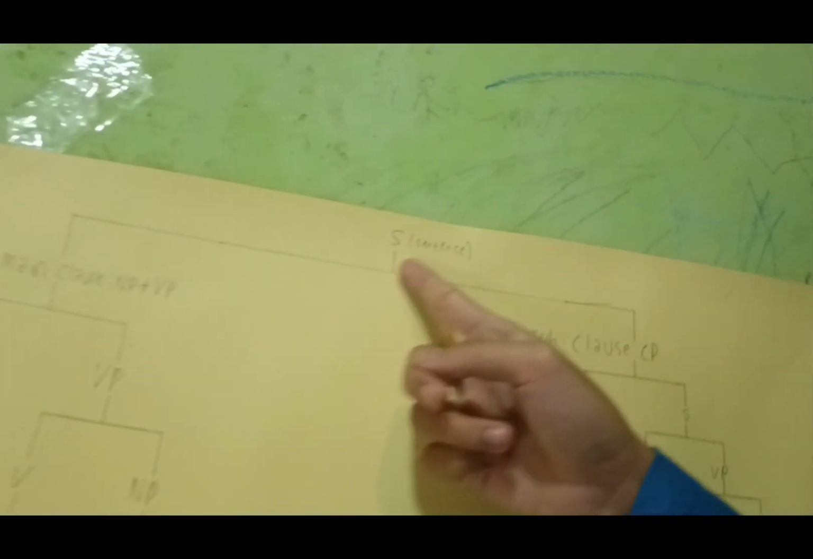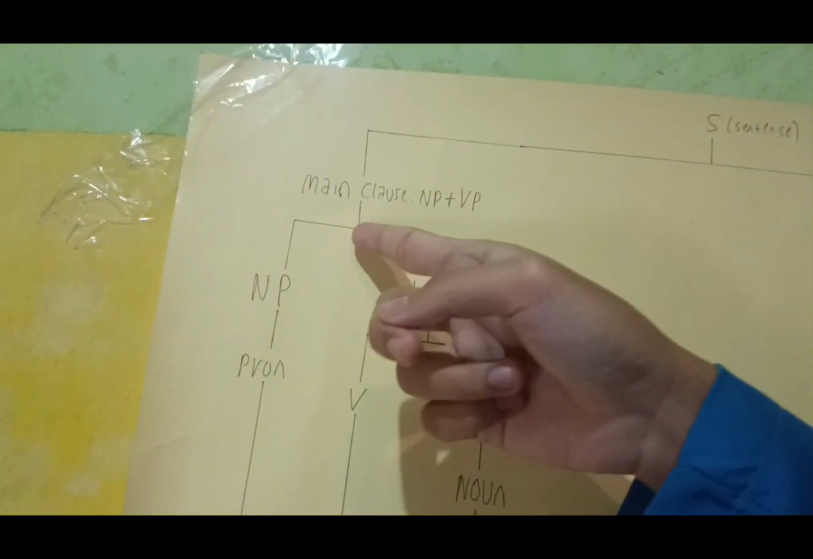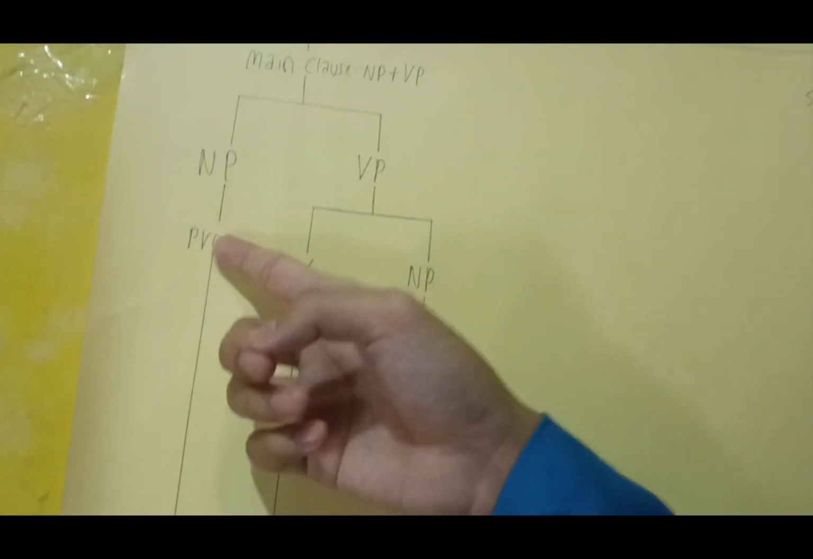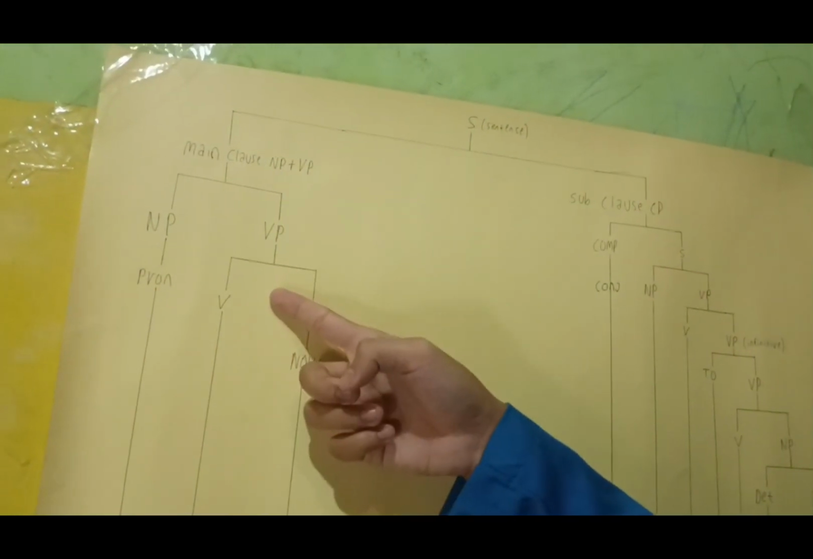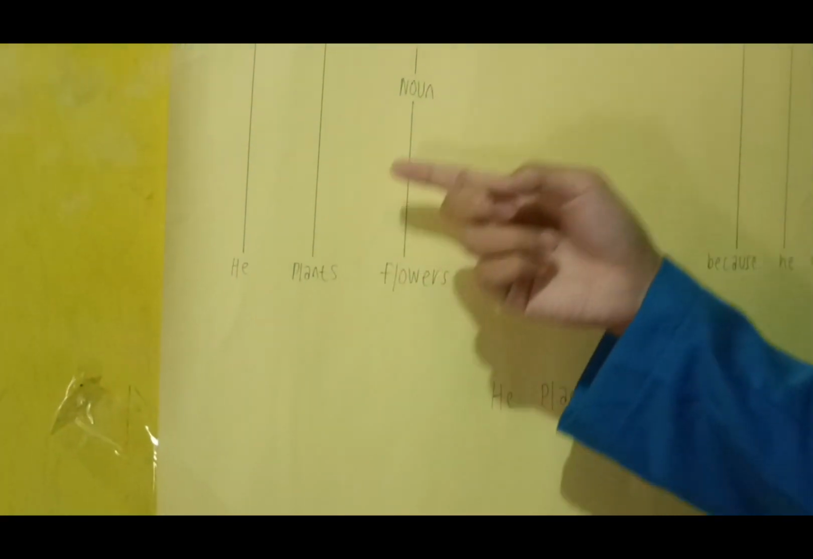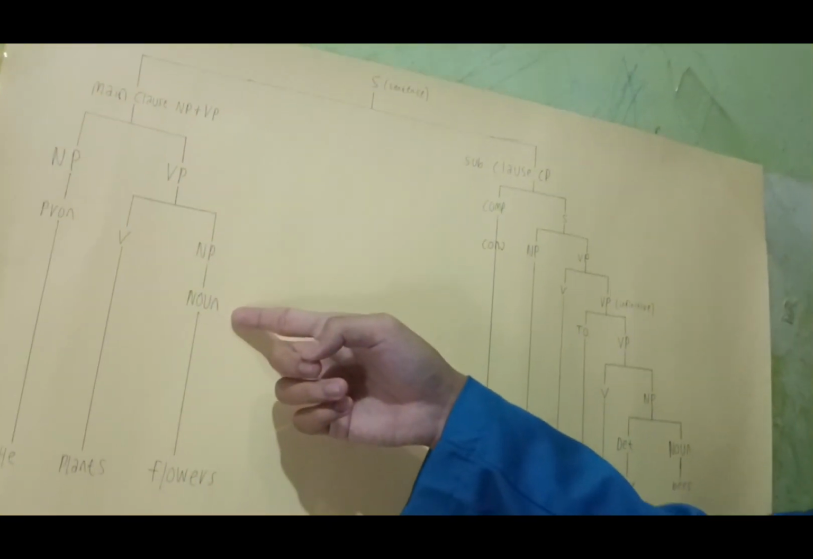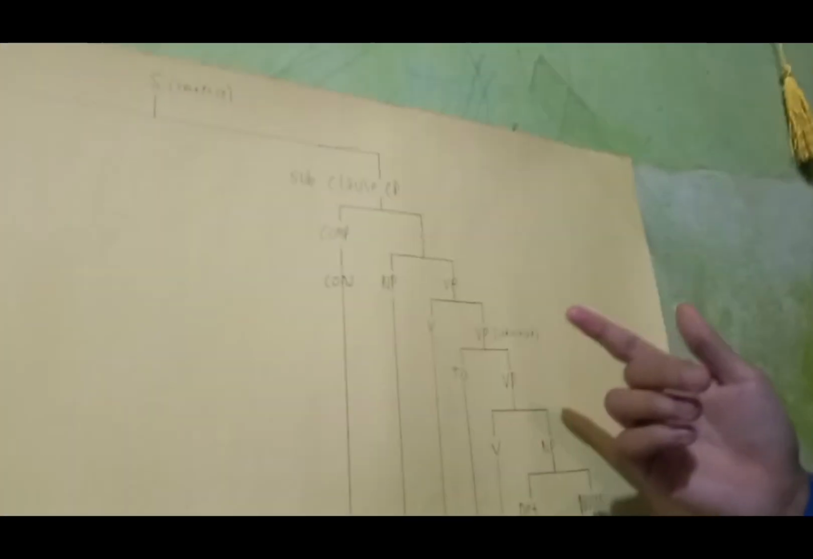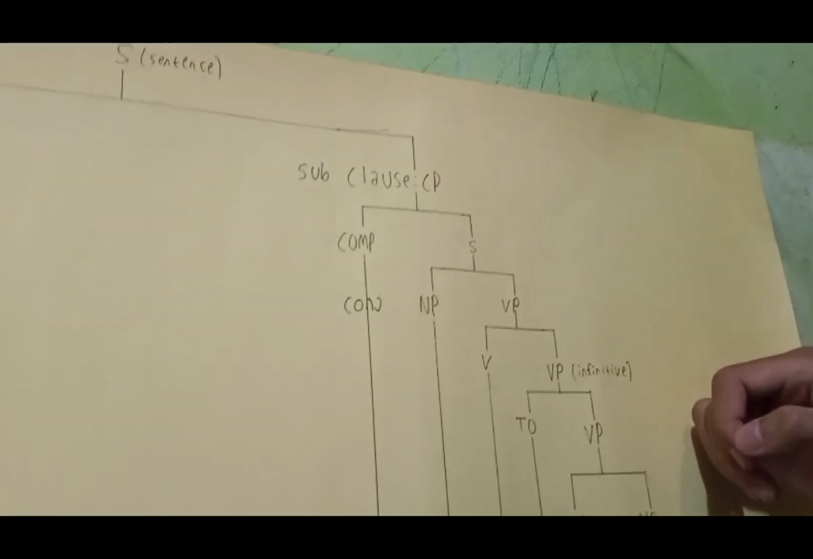Okay, let's start. And this is the sentence. The main clause is noun phrase plus verb phrase. It is divided into two, noun phrase and verb phrase, like I said. The pronoun is he. The verb phrase is divided into two: the verb, the word is plants, and the noun phrase, flowers, for the noun.